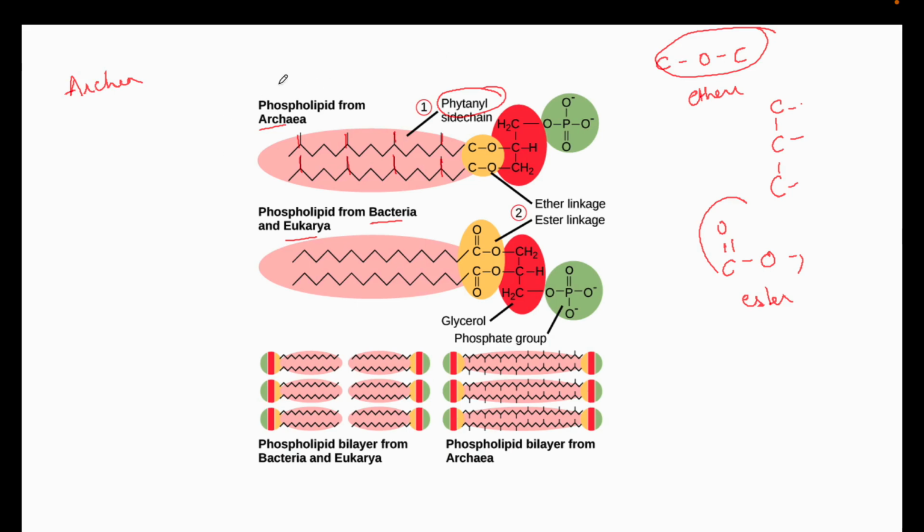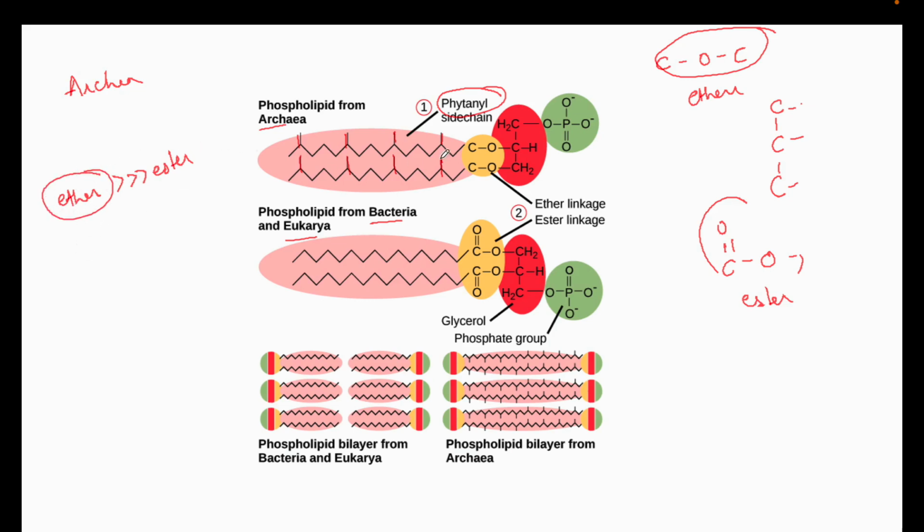So these branched phospholipids and ether linkages: the ether linkage is pretty strong as compared to the ester linkage. Ester linkages are very weak, and ether linkages are strong and sturdy.